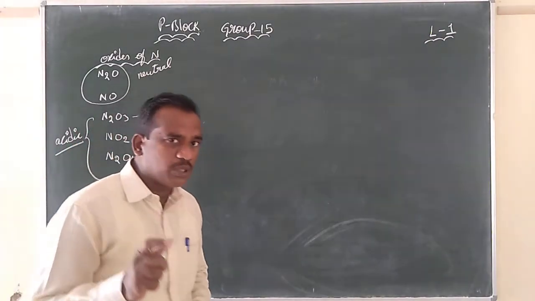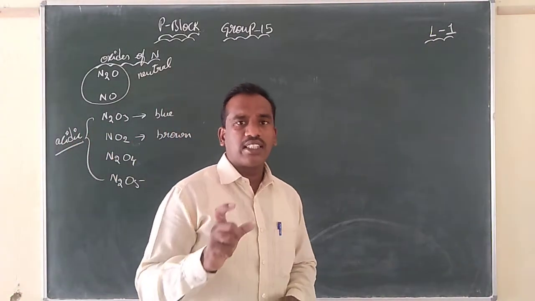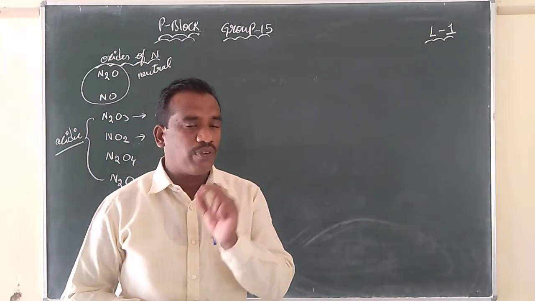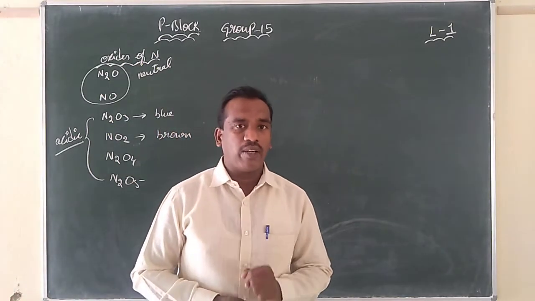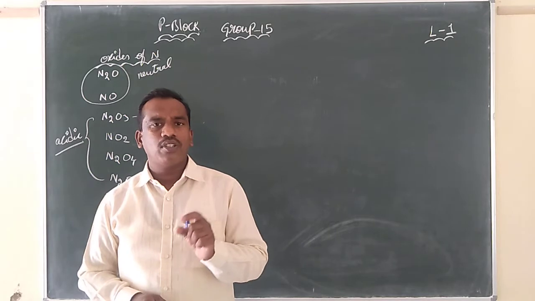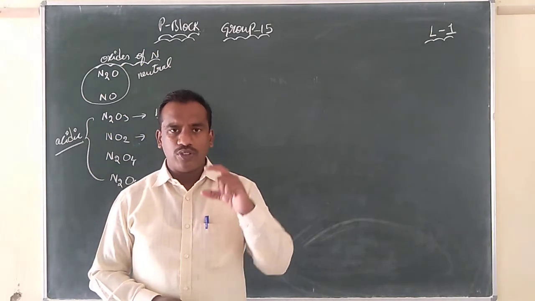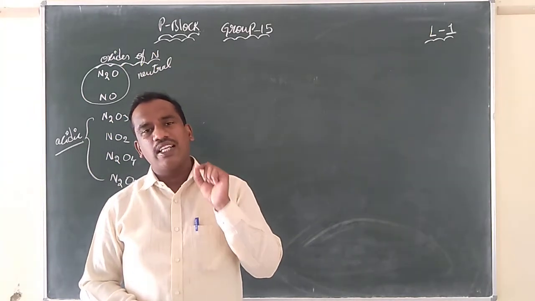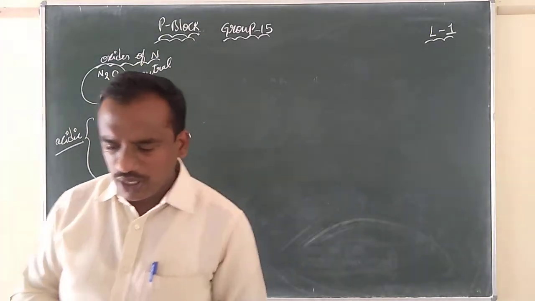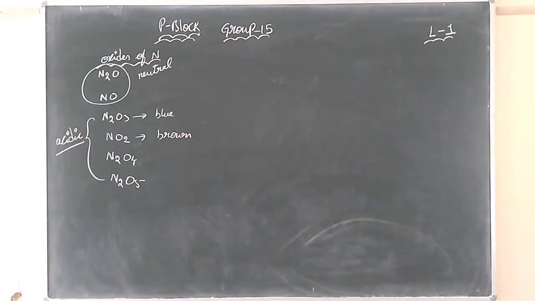I had already raised this point. Two of these oxides are paramagnetic. So these are the very important points about the oxides of nitrogen, and just have a glance at the preparation of these oxides. Instead of speaking a lot of time, let us do some objective questions here.